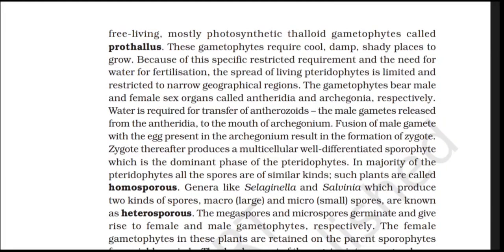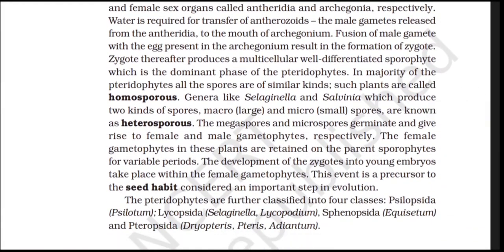In the majority of the pteridophytes, all the spores are of similar kinds. Such plants are called homosporous. Genera like Selaginella and Salvinia, which produce two kinds of spores, macro, that is large, and micro, that is small spores, are known as heterosporous.